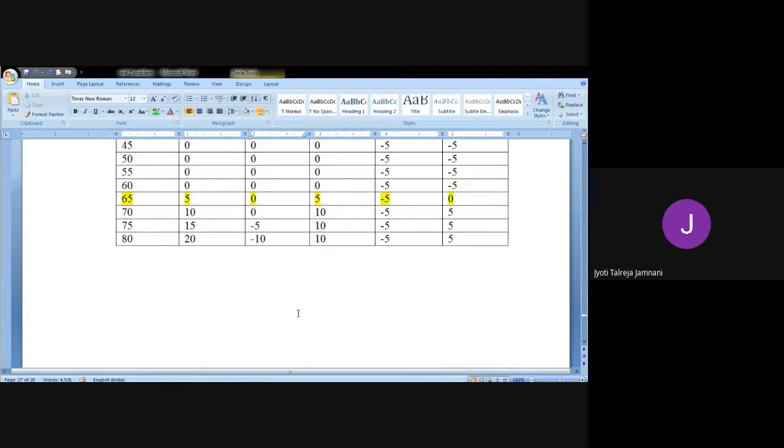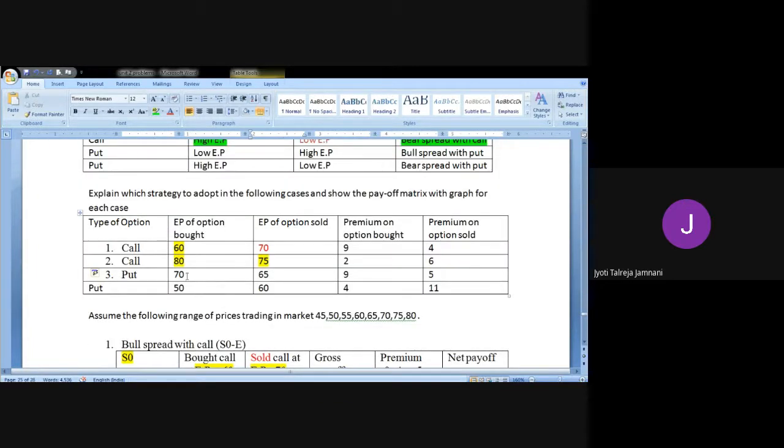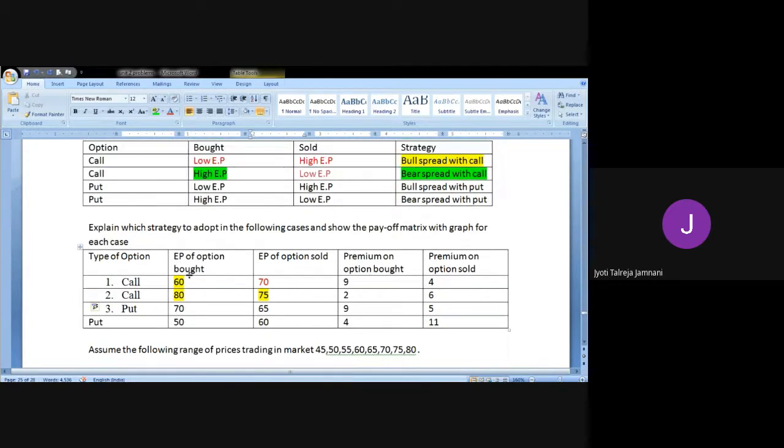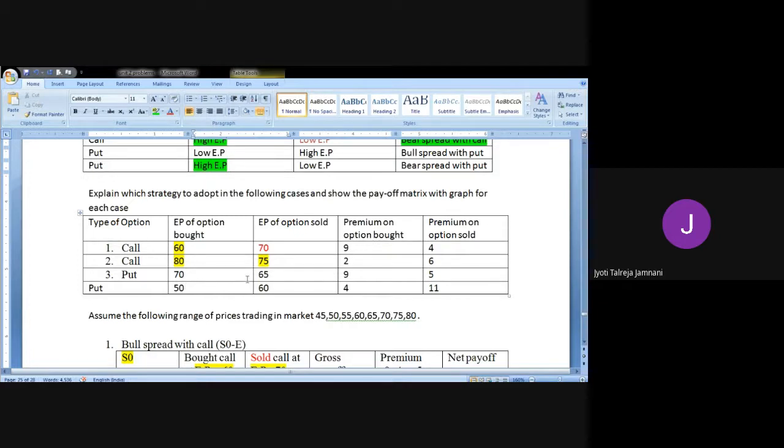Here I think I have done a mistake. When you buy at high, yeah, this we are doing. Okay, see this strategy now. We have bought at 70, high exercise price we have bought, and we have sold at, Ma'am, you can change the values. For the third option, now we can change the values like 65 on the left side, 70 on the right side. See 50 and 60. So up and down it has become.